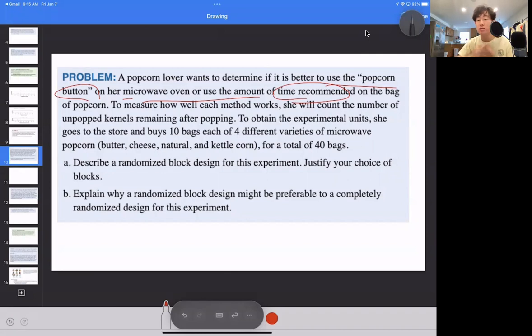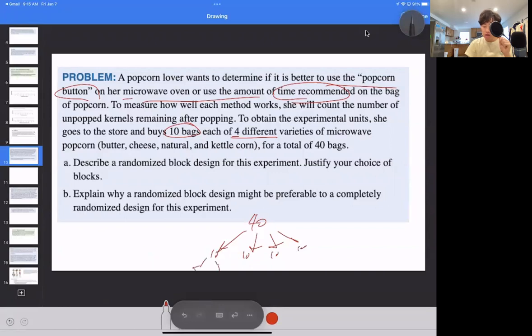Now, we can do this in many different ways. From before, on the randomized design, we have a total of 10 bags of each of 4 different varieties, so we have 40 different popcorn bags. We can randomly assign from those groups, half of them here, half of them here, so that we have 10 of each of those groups.